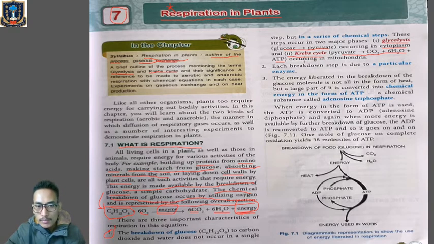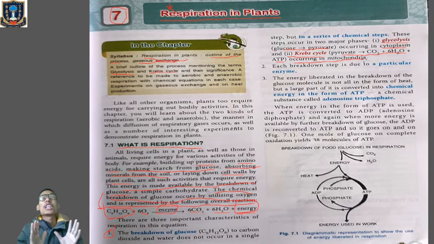So the Krebs cycle occurs in the mitochondria, and mitochondria is called the powerhouse of the cell. Hope it is clear for you. So the first important feature of respiration in the provided equation is that respiration, where energy is formed from glucose, is not a single step process, but requires a series of chemical steps.